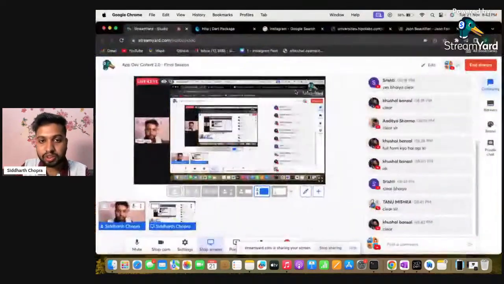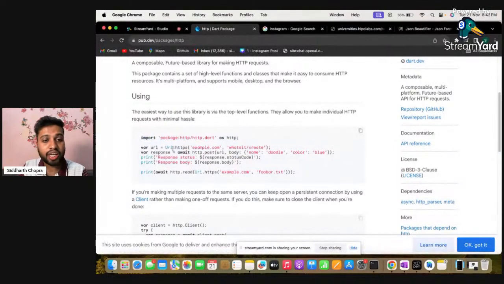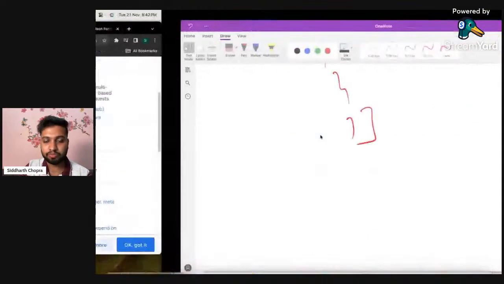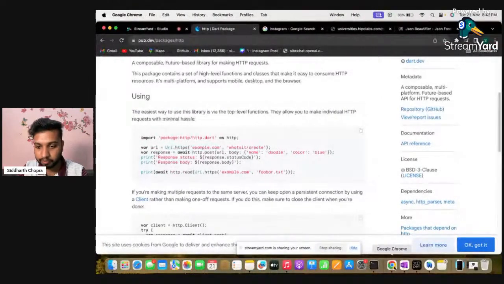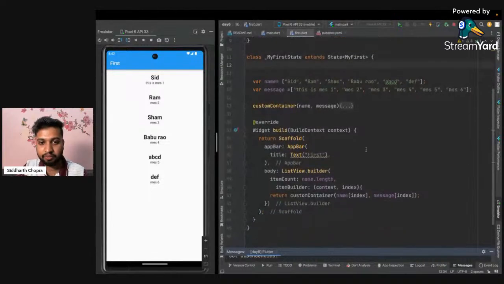Okay. So let's just move here. In the HTTP package, we first have to pass the URL, the URL of our website, whatever URL we have. So what I will do is create a variable within the same format.